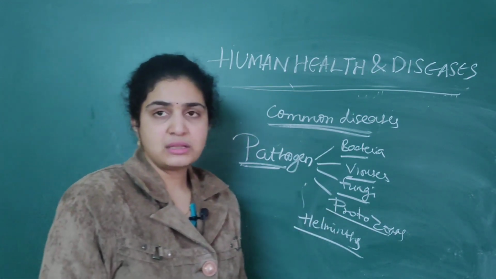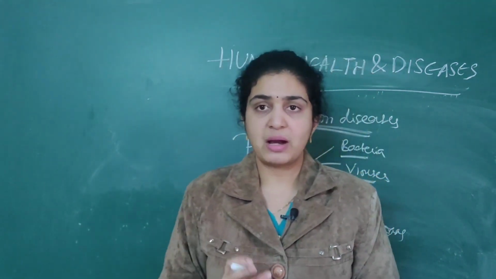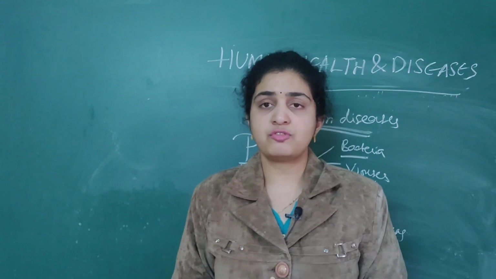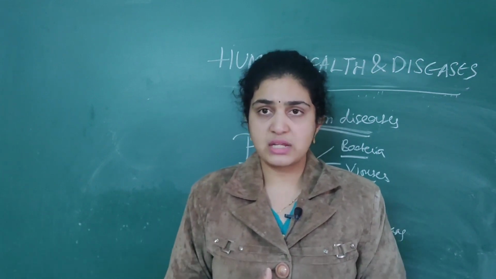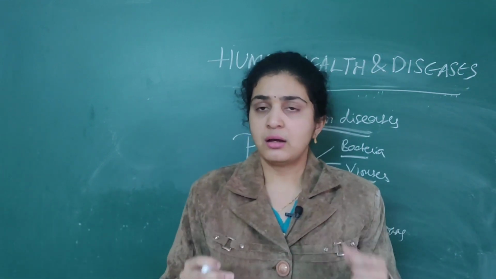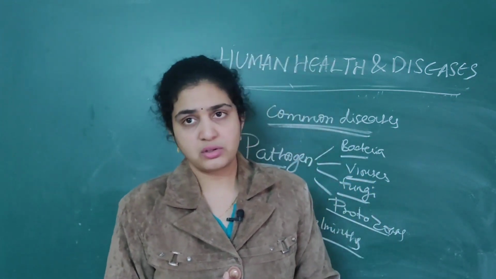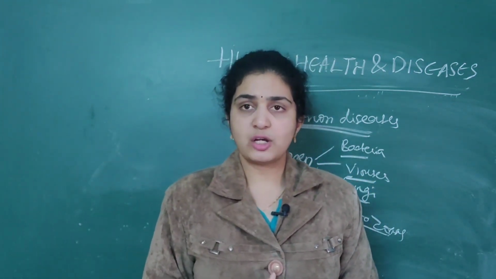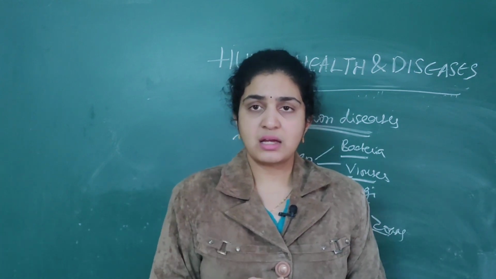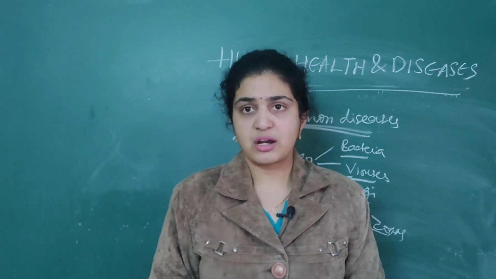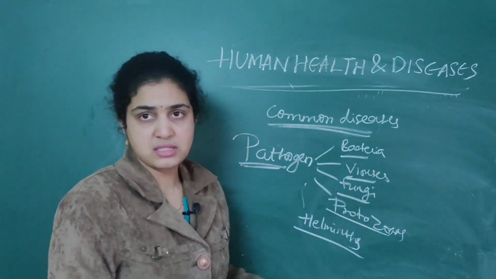Suppose we start with bacteria. What are the different types of bacteria? There are numerous types of bacteria which cause numerous diseases, but in your NEET textbook they have specified only one or two or three diseases, and we will concentrate on those.